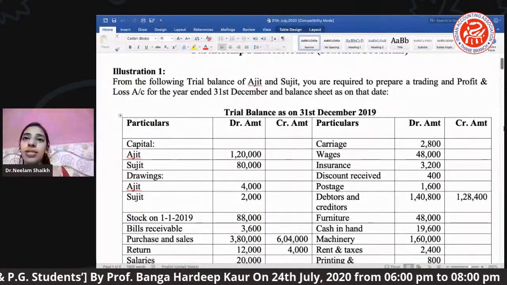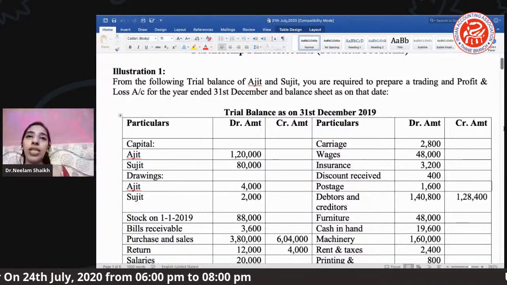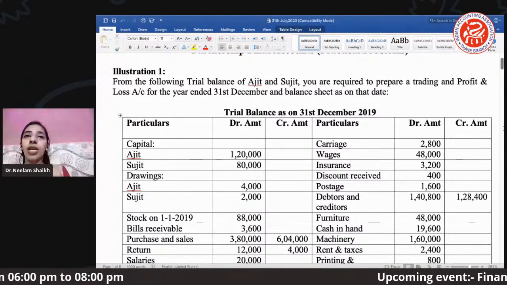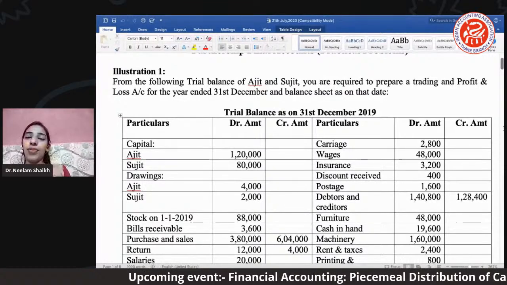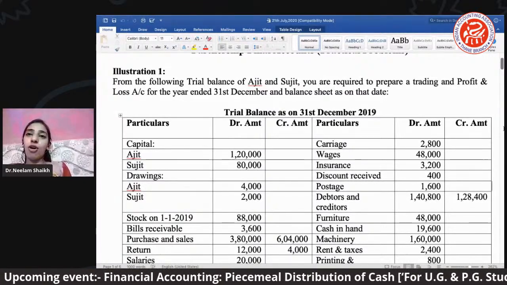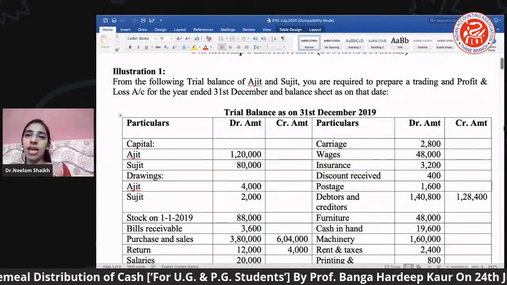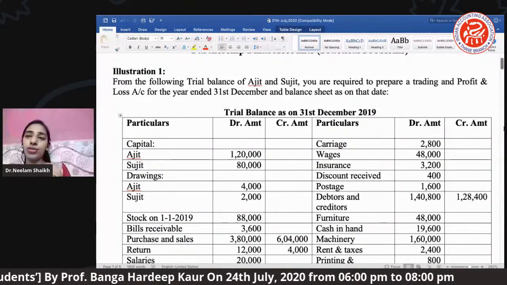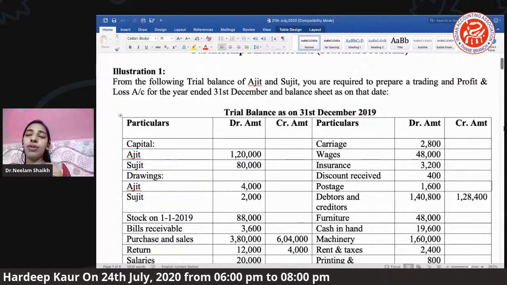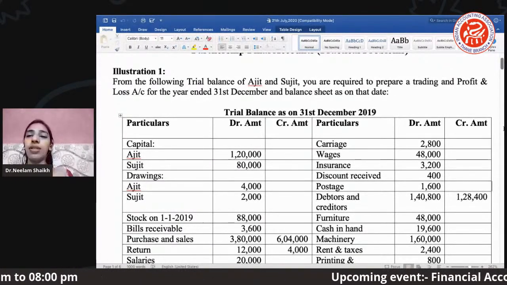Now students, you can see here illustration number 1 is given. In illustration number 1, you can see the trial balance is already given to you all. We have a trial balance with us and we have two partners, Ajit and Suchit. I'm reading the question. Kindly go through the question very well, and then accordingly we will start solving.